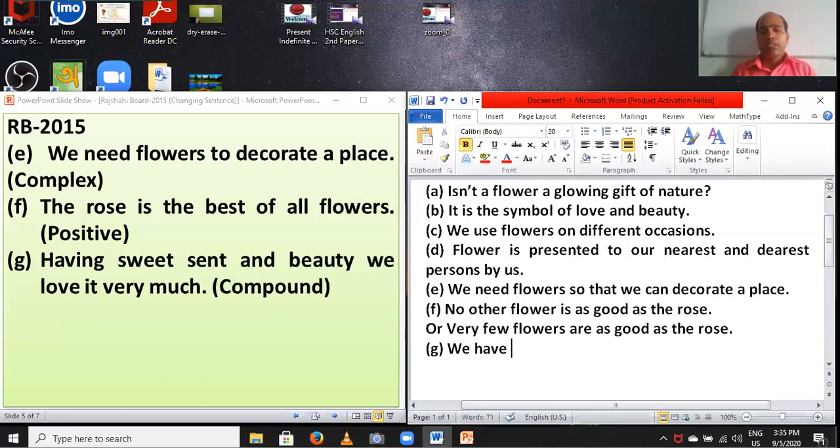Then you have to write the next part of this clause: sweet scent and beauty, and you have to set and. You have to cut the silent we after and, and write the next part of this sentence: love it very much.